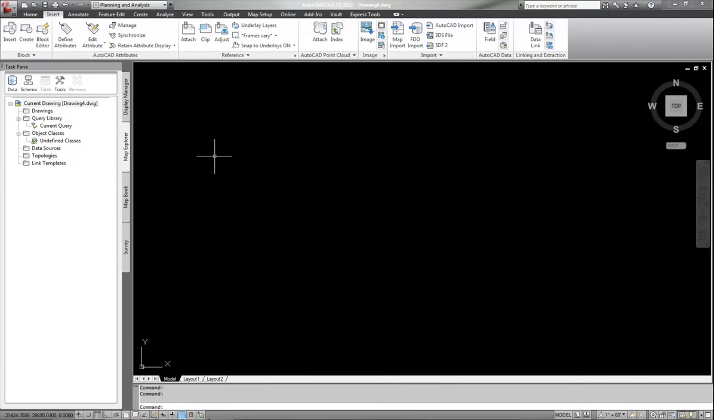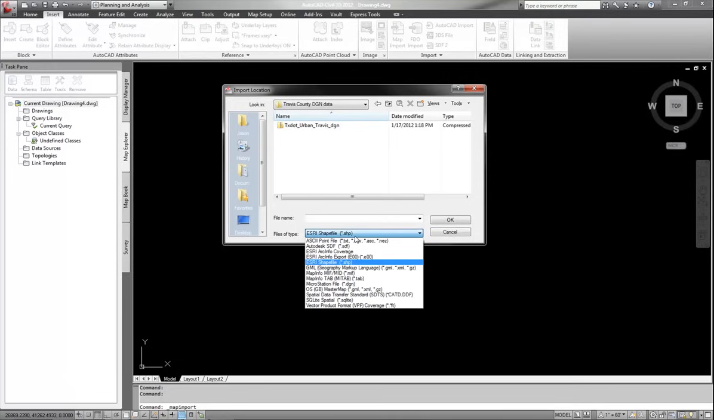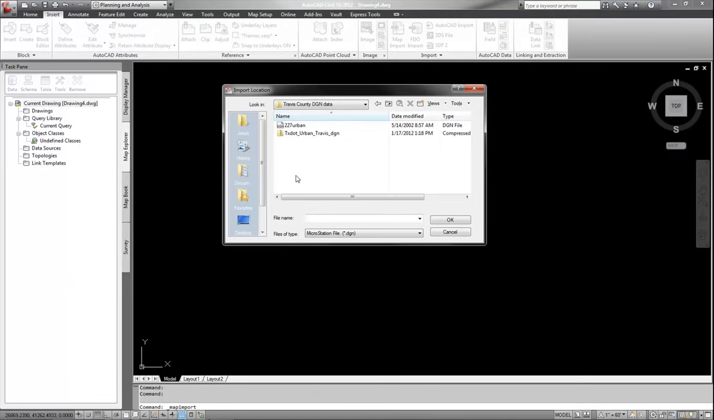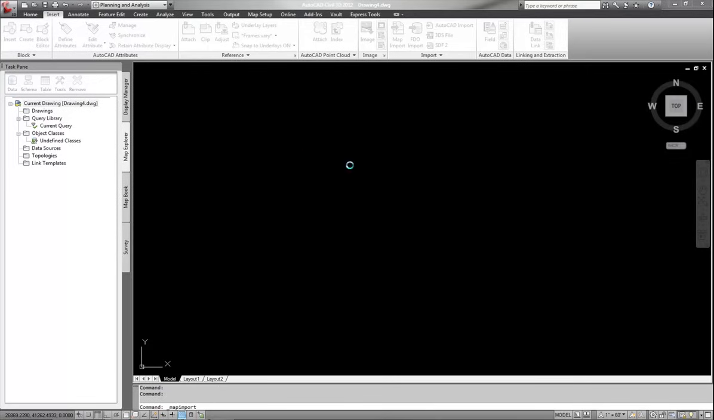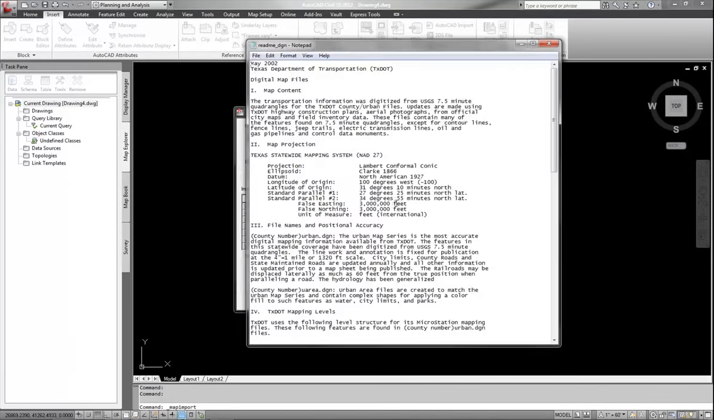So I'm just going to stay with the map import, and I am going to navigate over to my DGN data file, change my files of type to DGN. So let me come down here to MicroStation file DGN, and there it is. Now I talk about the metadata, so let me explain what the metadata looks like here in a little while. Let me go ahead and bring that up. The metadata for the DGN file happens to be right here.